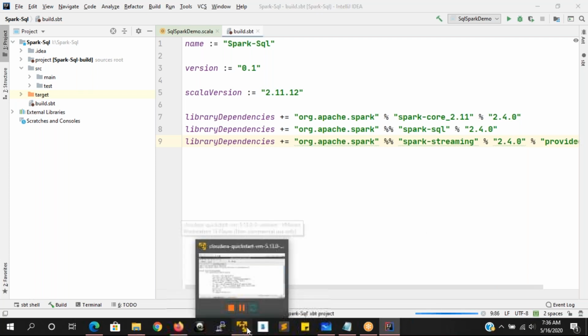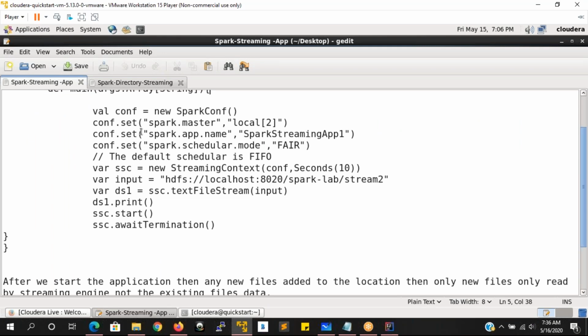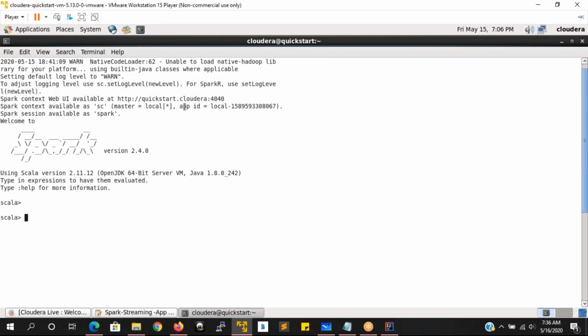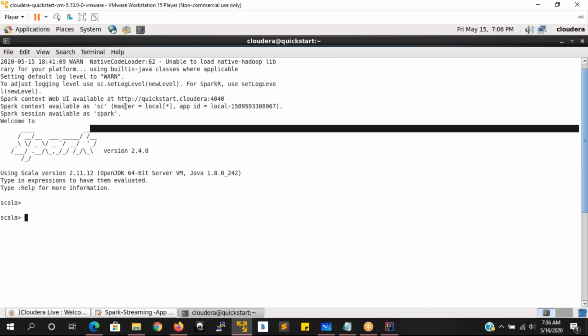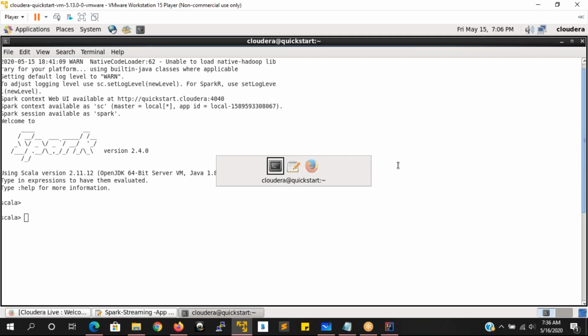Now we will understand the code, whatever we are developing. So we are running on the Spark Master. And in this master machine, I am running an application. My application name is this one. Whenever you start your application, it is going to generate one application ID. Here I am starting on the local machine, so it is generally created inbuilt. It is going to create one application ID because we are running this Spark application in the interactive shell part. Correct.